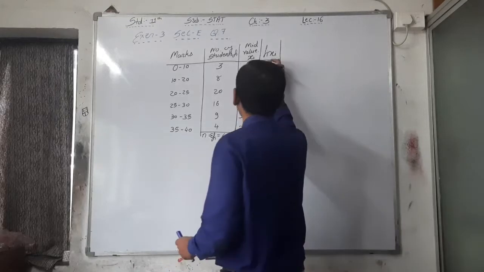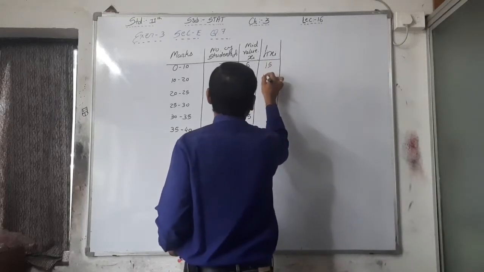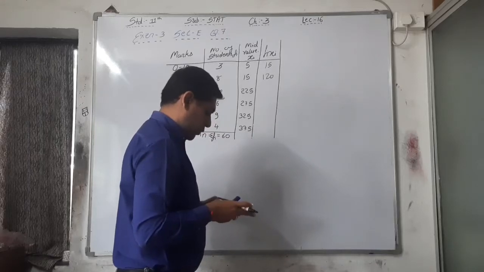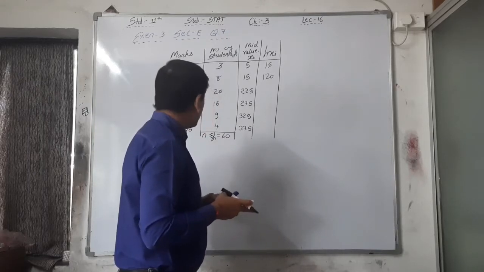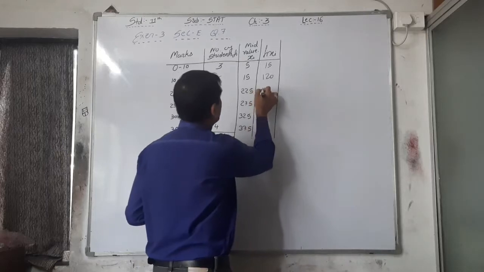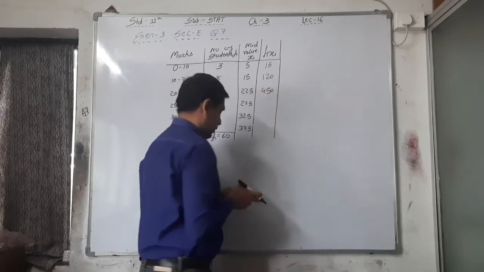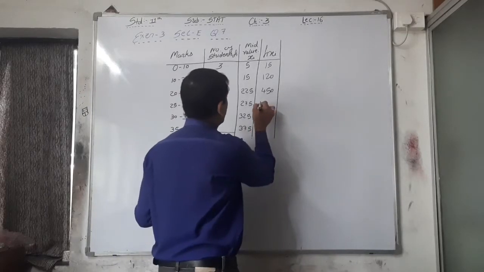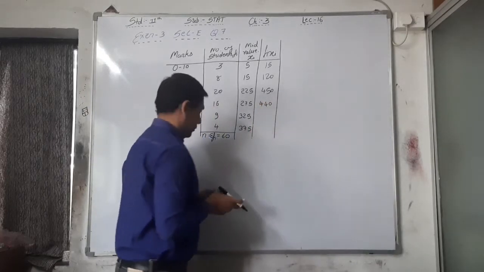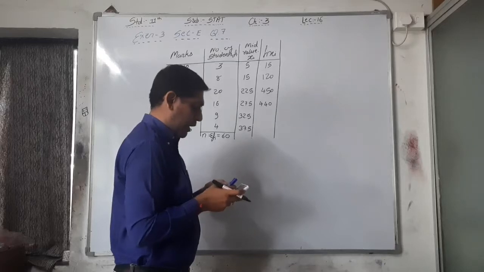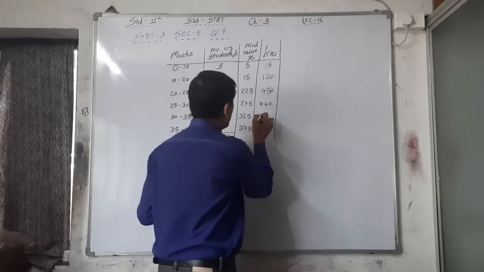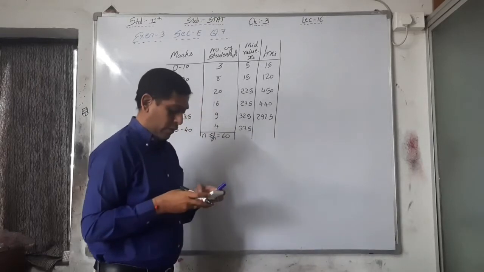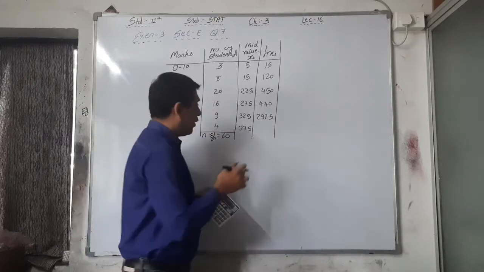5 3s are 15, 15 8s are 120, 22.5 into 20, that is 450, 27.5 into 16, 440, 32.5 into 9, 292.5, and 37.5 into 4, 150.